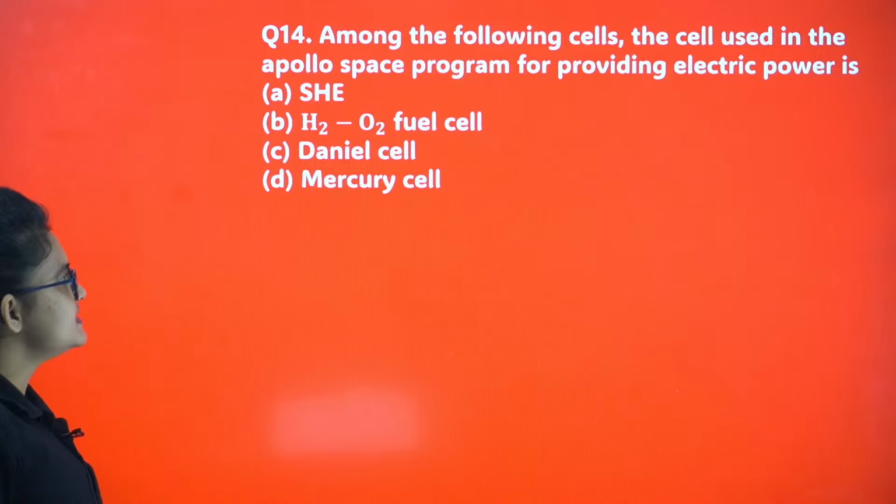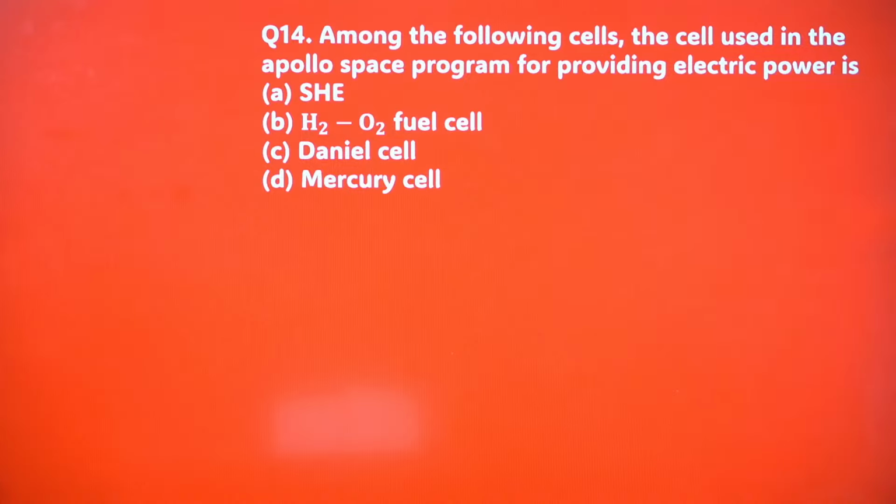Among the following cells, the cell used in the Apollo space program for providing electric power is going to be the hydrogen oxygen fuel cell, right? Yes, let's proceed.